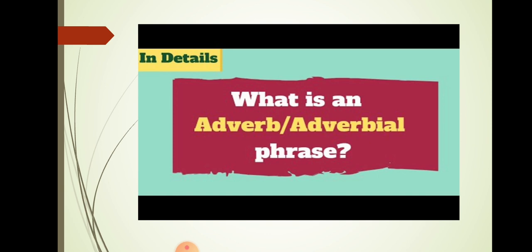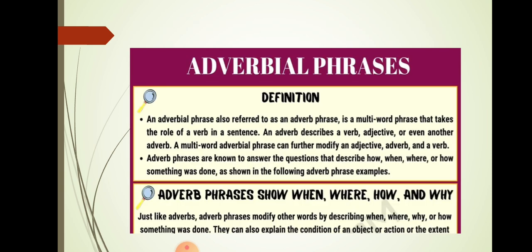Now let's quickly come to the main topic, that is the adverb phrase. What is an adverb phrase or adverbial phrase? Well, you have studied phrases: a phrase is a group of words which gives incomplete meaning. It is without subject and verb and it conveys incomplete meaning. Now, you're well aware of adverb, and the phrase is clear to you. Now let's come to the adverb phrase or adverbial phrase.